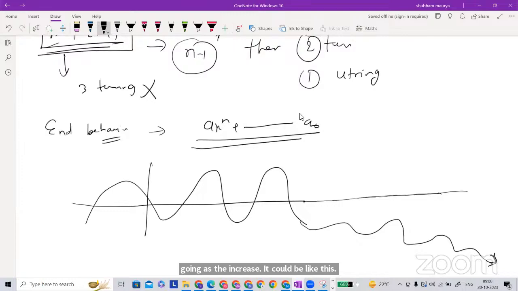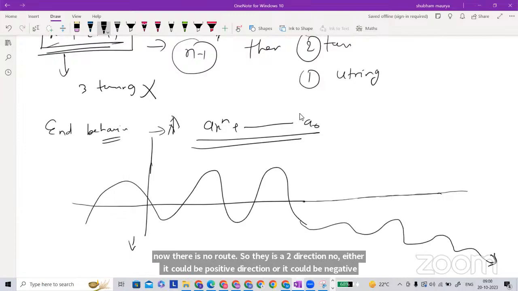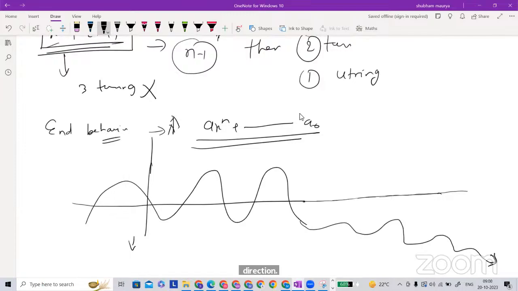So there are 2 directions: either it could be the positive direction or the negative direction. Using that we are able to decide. This is called end behavior: when x is very large, are the polynomial outputs going to be positive or negative. And this could be decided by the leading coefficient.